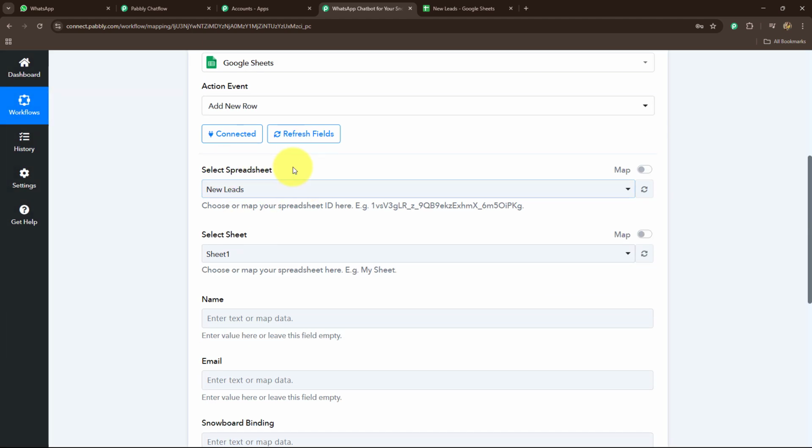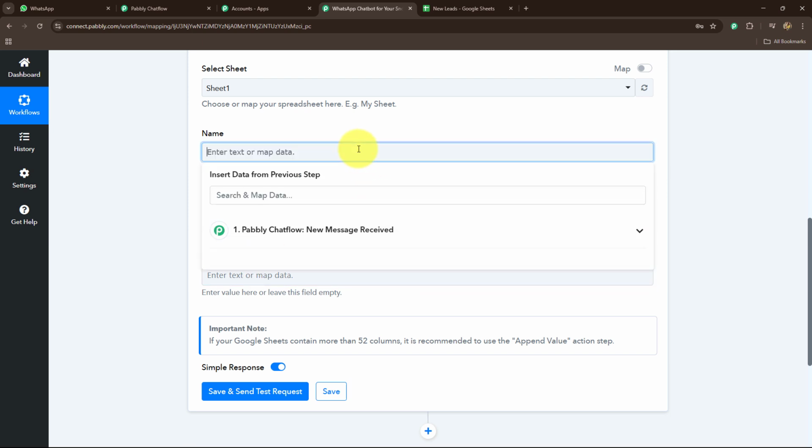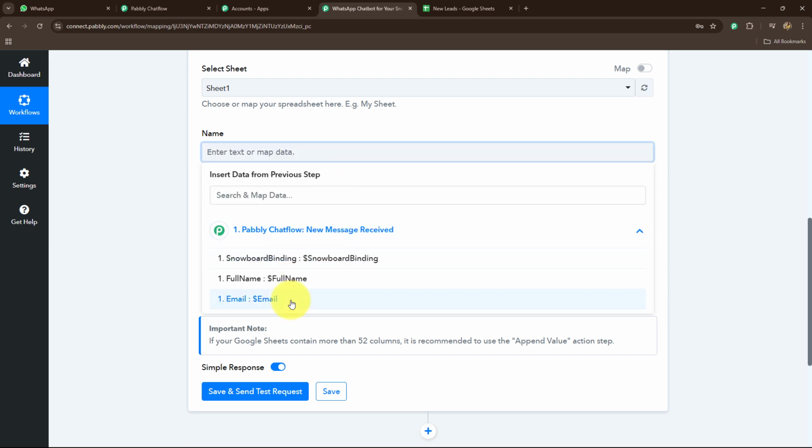So here the spreadsheet name is already selected. We have to enter the details. Now how are we going to enter these details? In our earlier response, we have already received them. So here we have the full name. I'm going to insert it like this.